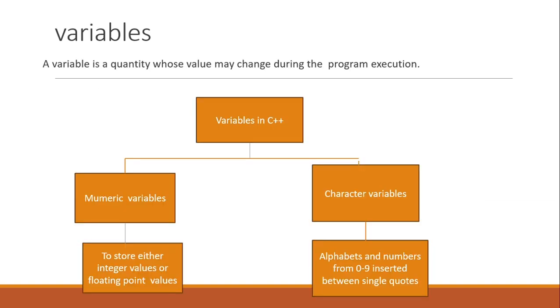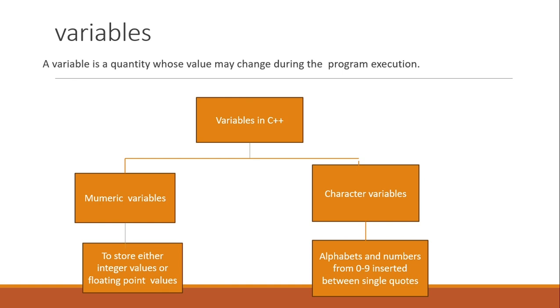Next we are going to speak about variable names. What is a variable? A variable is a quantity whose value may change during program execution.